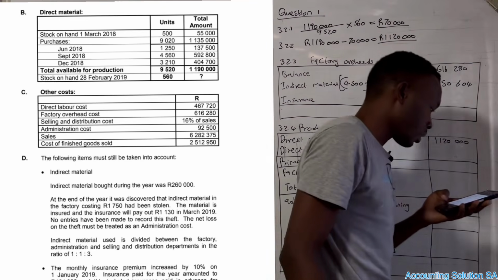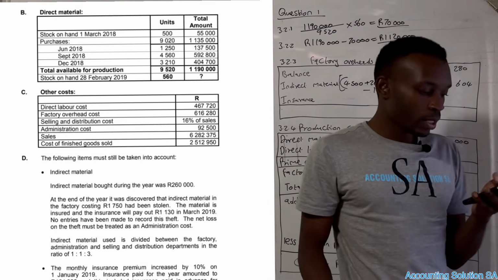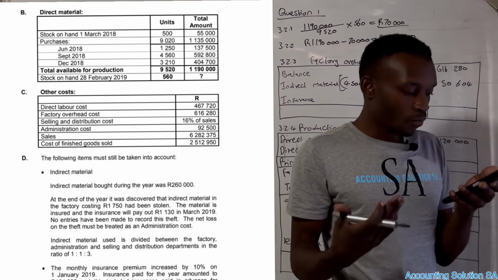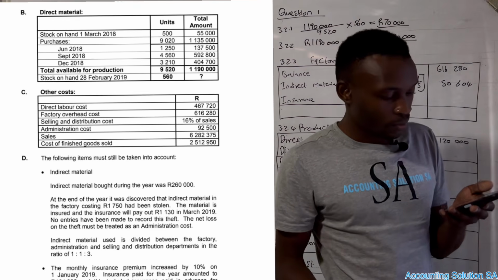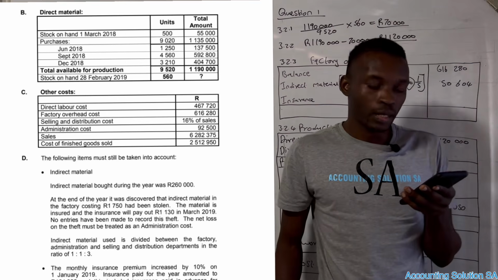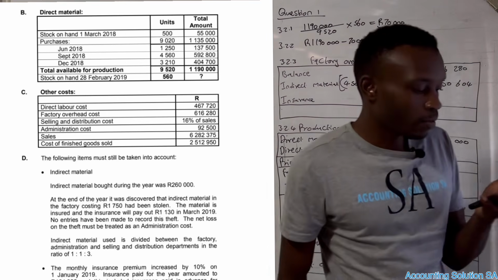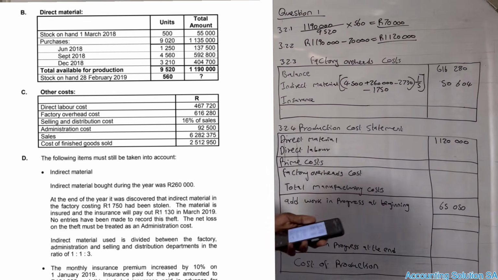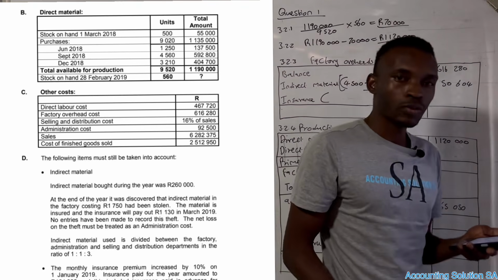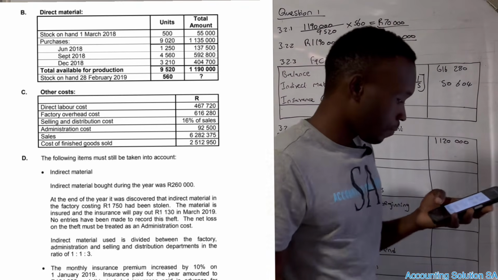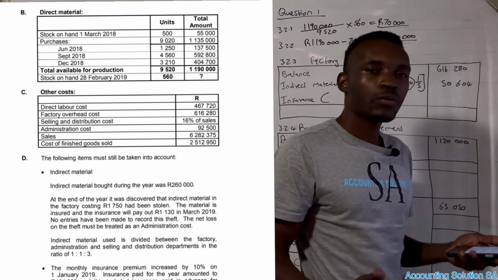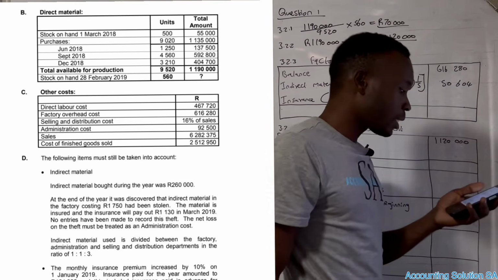Now let's go to insurance, the following one. Monthly insurance premium increased by 10%. And they say that on 1 January 2019, insurance paid for the year amounted to 124,992, and this includes insurance paid in advance for March and April. Guys, advance payments are not allowed here. We have to subtract the 2 months. And remember the rent has increased. The same thing that you do when you are doing an income statement, you must apply it here.